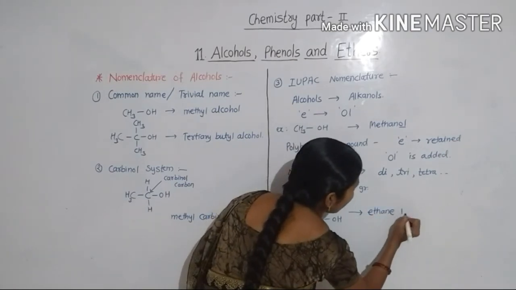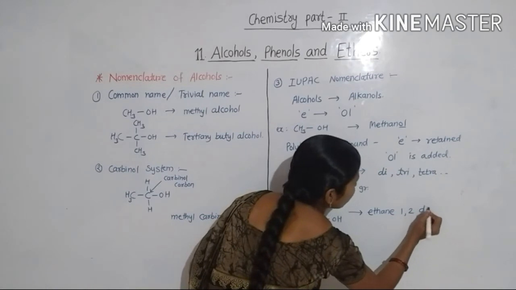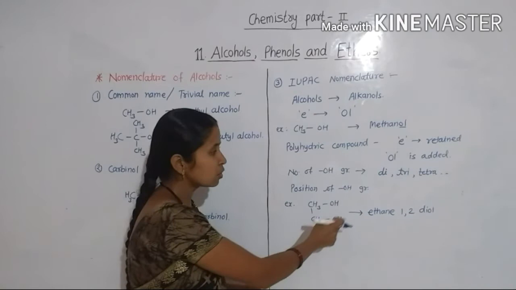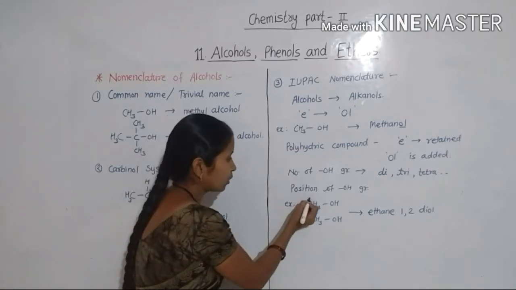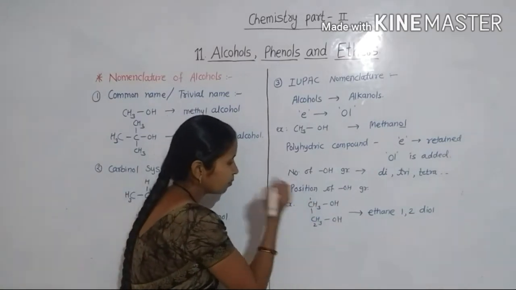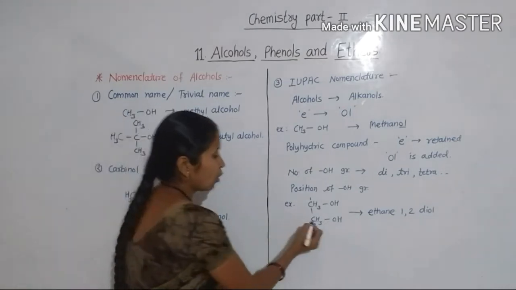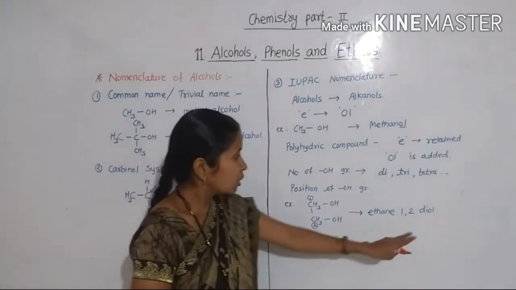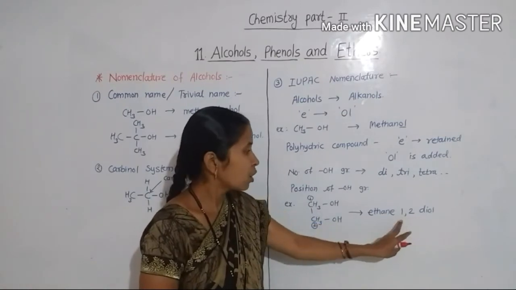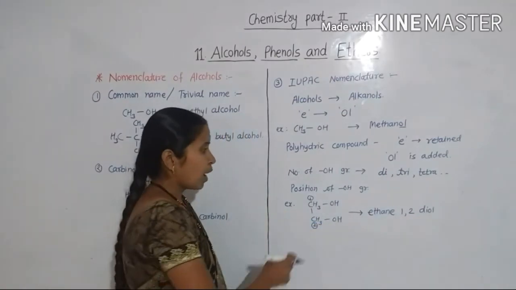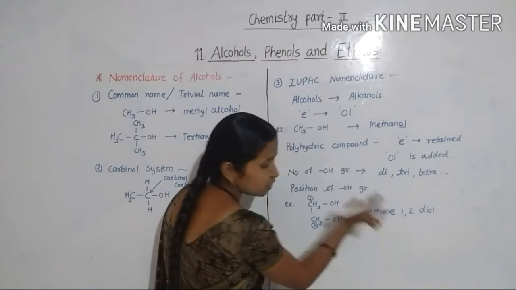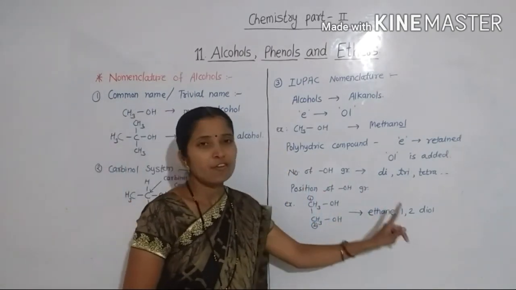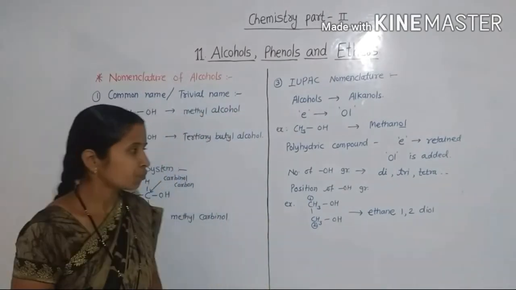The position of the hydroxyl groups is carbon number 1 and carbon number 2. So the positions of the OH groups are indicated by the numbers 1 and 2, and the name of the compound is ethane-1,2-diol.